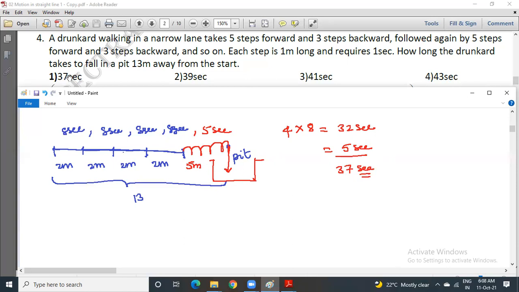So the total time he requires is 37 seconds. In general, in the NCERT textbook, they don't mention the options, but okay, I took the risk and mentioned the options. So the first option is correct.